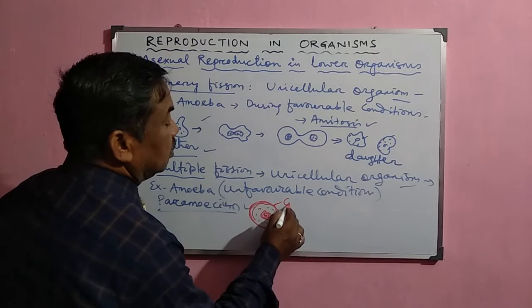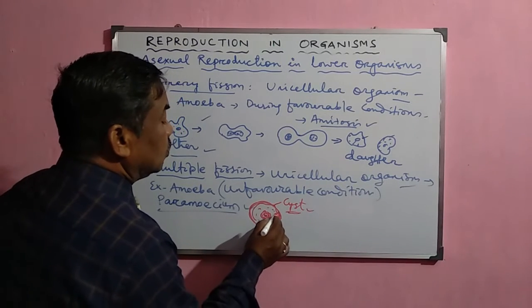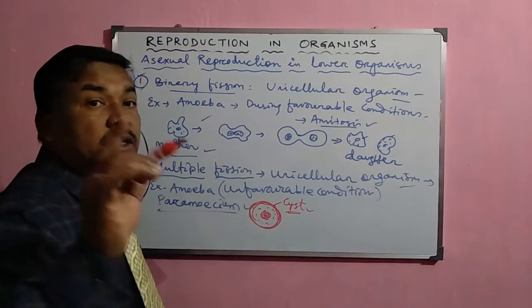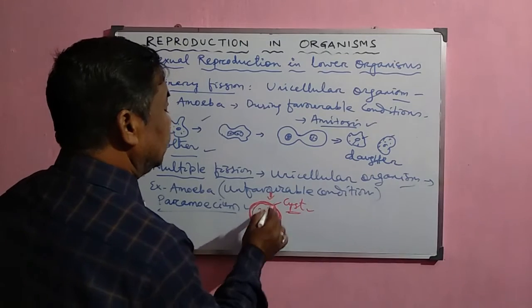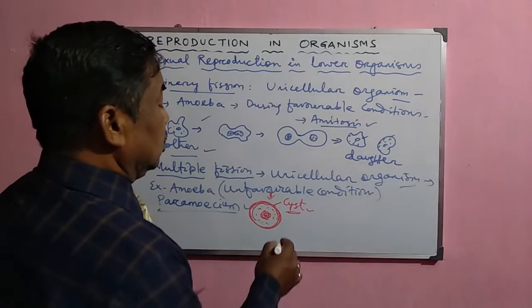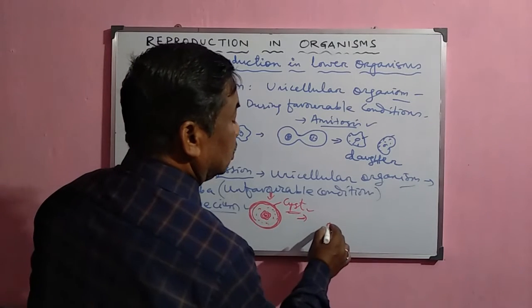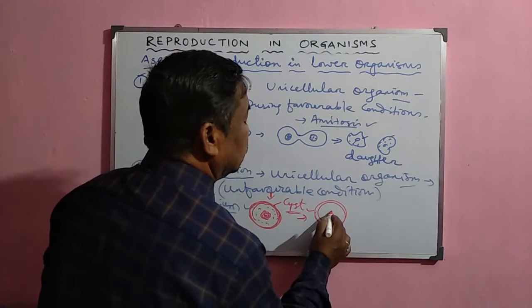So it forms a cyst, an outer covering to protect the inner living content during unfavorable conditions. After that, the nucleus is present inside it.